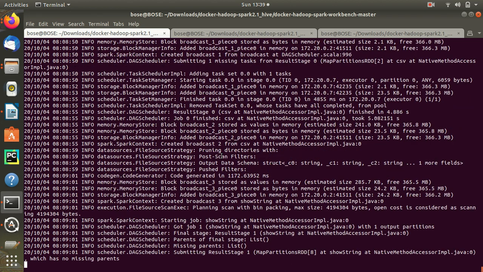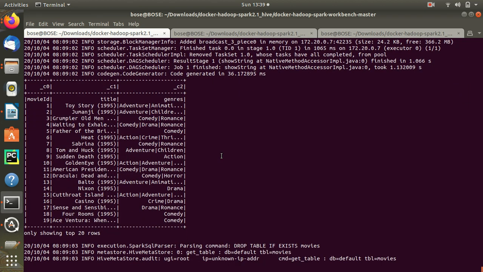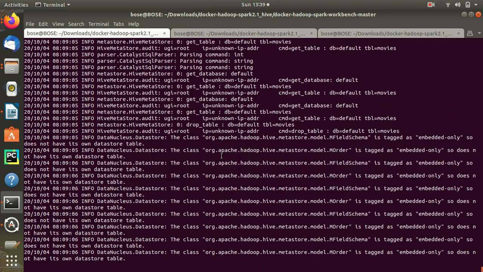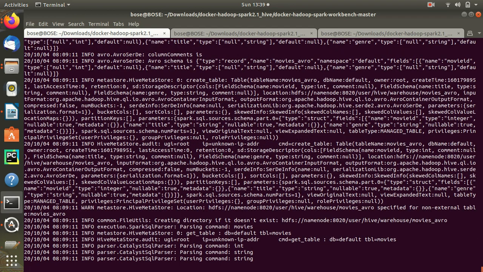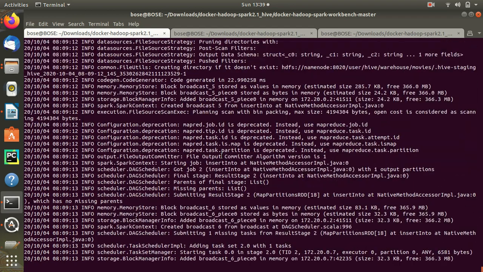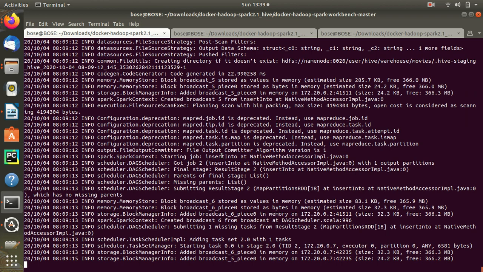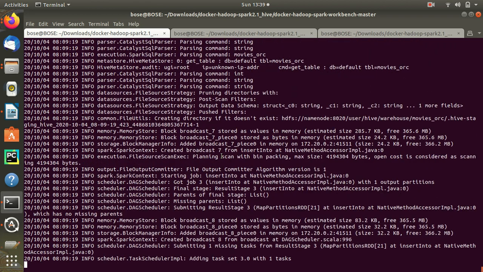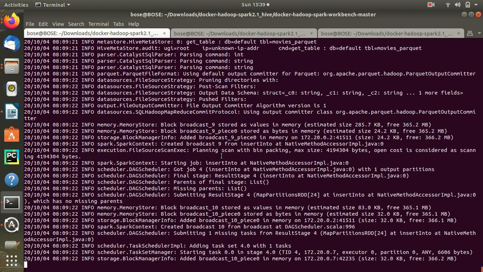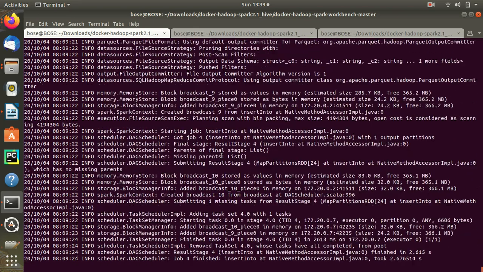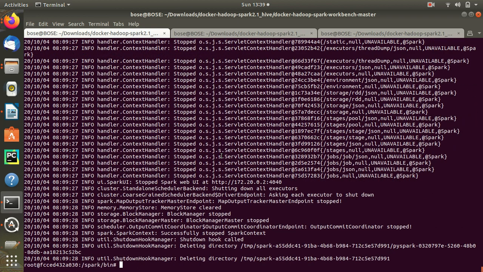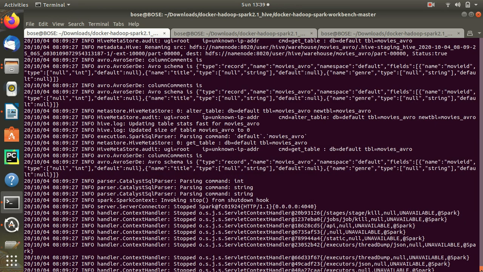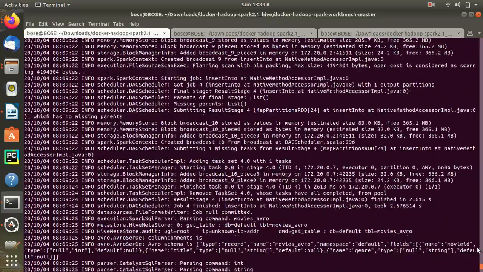It can be Derby. Now what is Derby? Derby is the database which is in your local, when you are running and executing. You can have both ways. You can have a metastore in PostgreSQL, or if nothing is there, then you can have it in Derby. I am currently doing it in Derby, because one problem I am facing is that this Docker is not connecting with the metastore of other places. So that's why I am doing this.